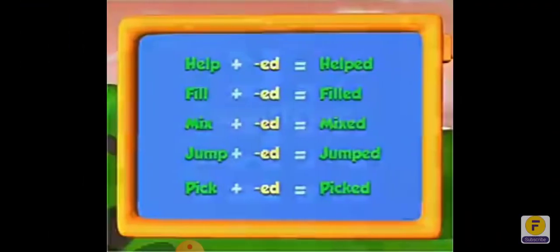Help, ed will put: helped. Fill, ed will put: filled. Mix: mixed. Jump: jumped. Pick: picked. Whatever is in past tense, we put ed and it will be past tense.